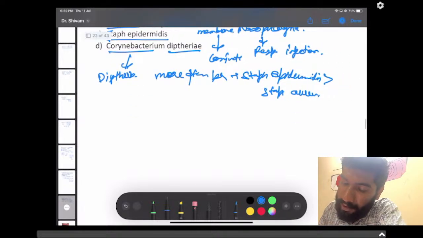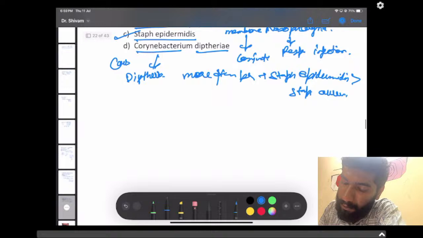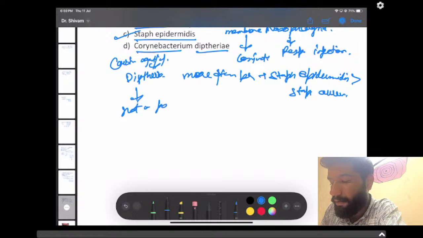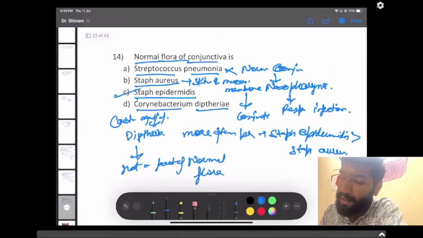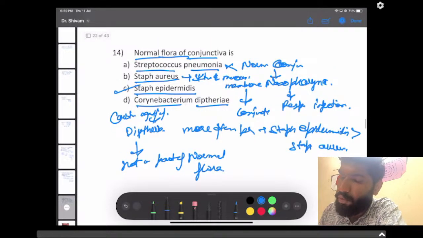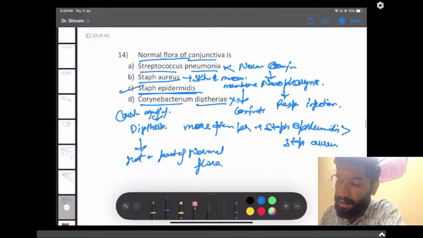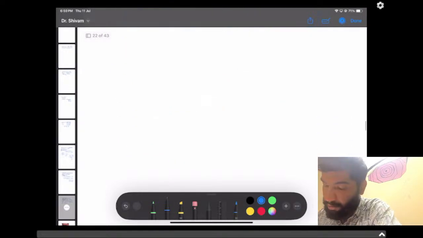It is the causative agent of diphtheria, and it is not a part of normal flora. If you found this question a little bit tricky, you can just rule out the other options and get to the answer of Staph epidermidis. Right, guys? Next we can do the next.